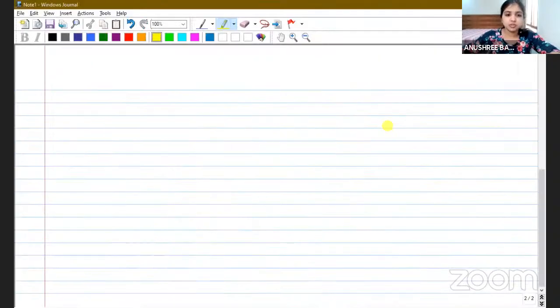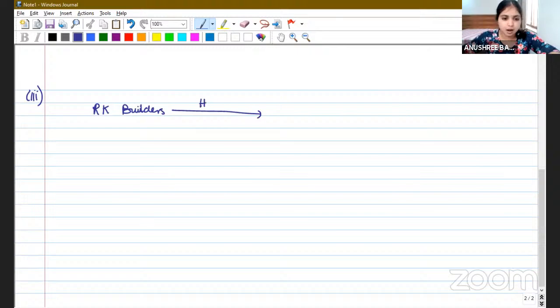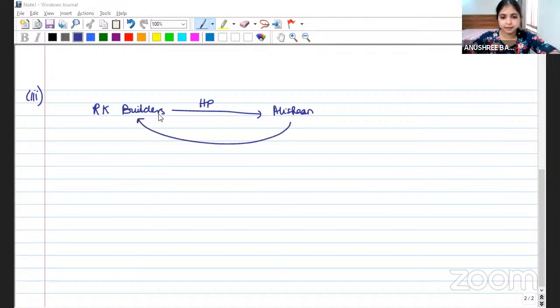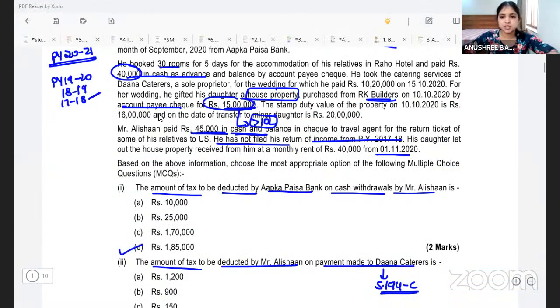So there are two transactions that we are discussing over here. Number one, RK Builders is selling a house property to Mr. Alishan. And for this house property, how much is he paying? It is purchased for rupees 15 lakhs.